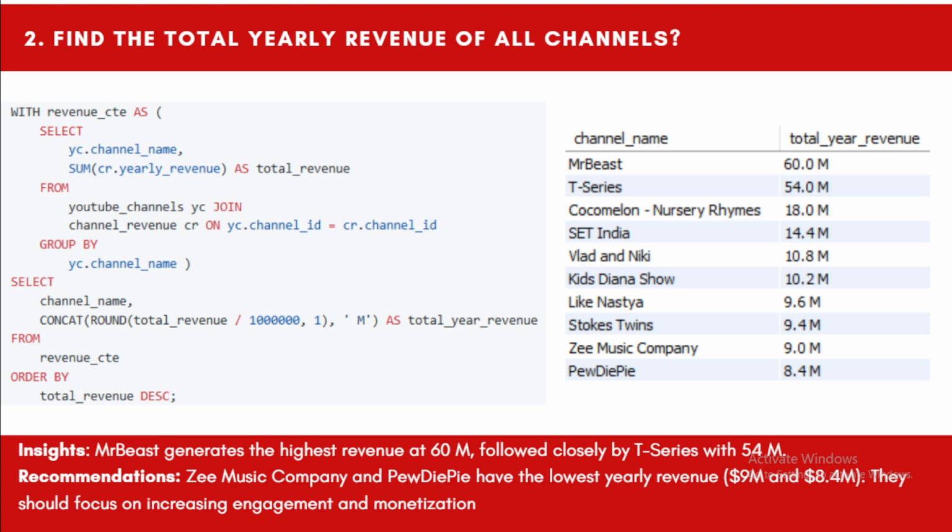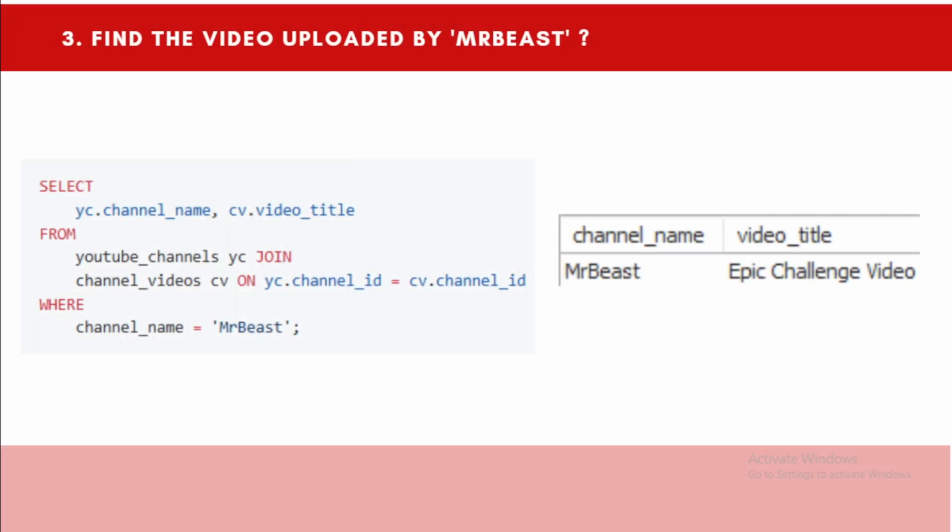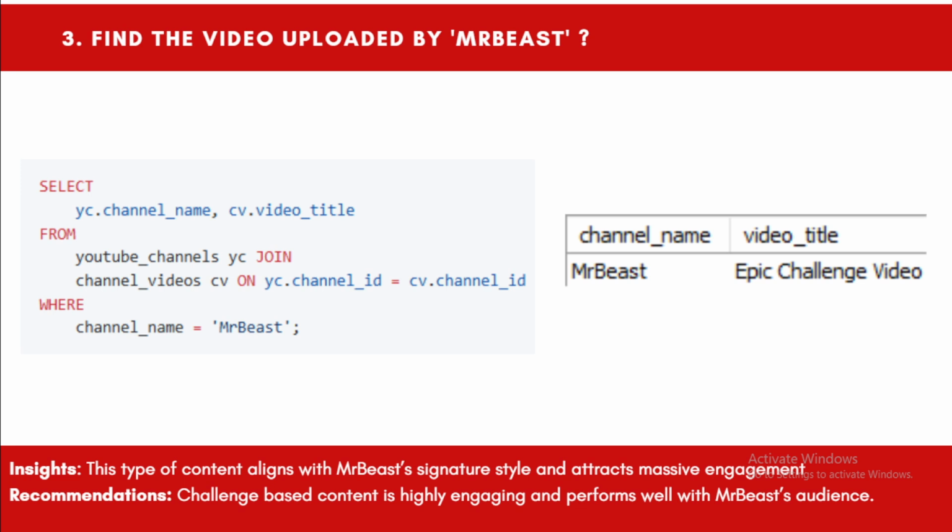We also see that Zee Music Company and PewDiePie have the lowest yearly revenue. That means they need to focus on more channel content, engagement strategies and monetization plans.